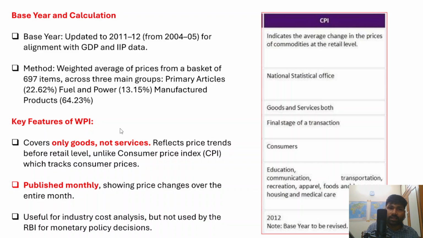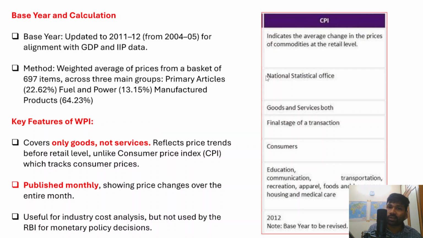However, the Reserve Bank of India does not use the wholesale price index for its monetary policy considerations, right? So it is useful for the industry, but it is not used by the Reserve Bank of India for monetary policy decisions. Monetary policy decisions are primarily based on the consumer price index.